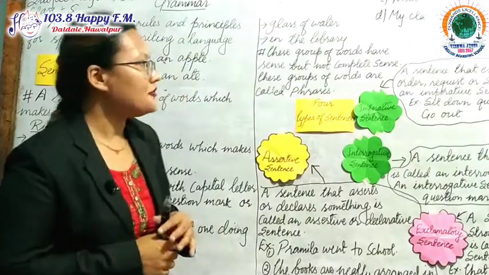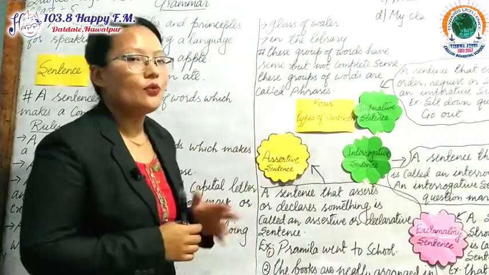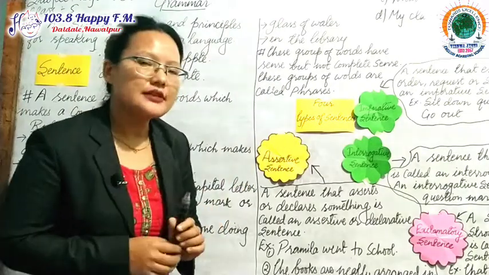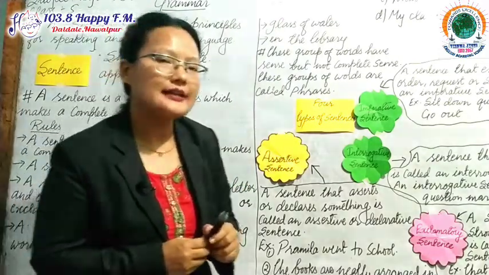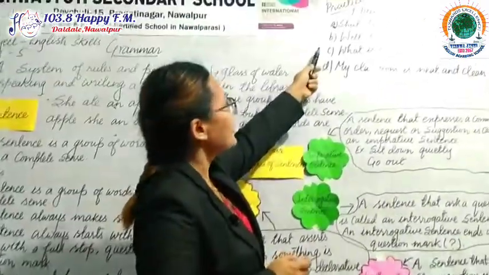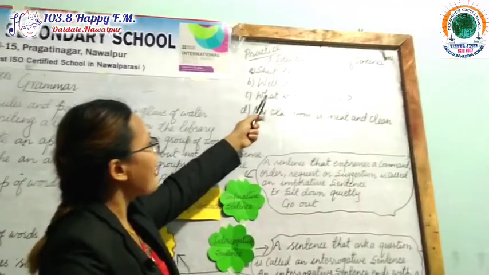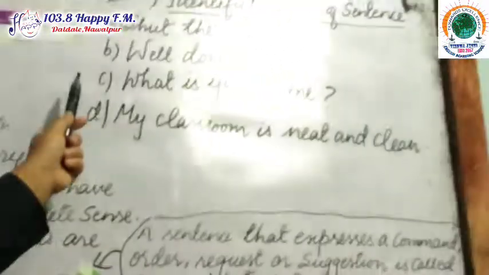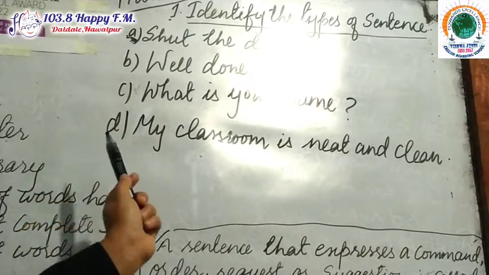So after reading about what a sentence is and the 4 types of sentence, let's do some practice. If we do practice, then we can understand more. Identify the types of sentence. I have given here 4 questions.